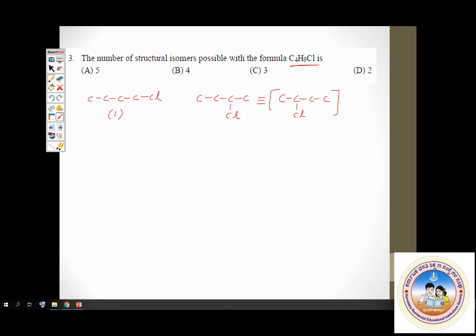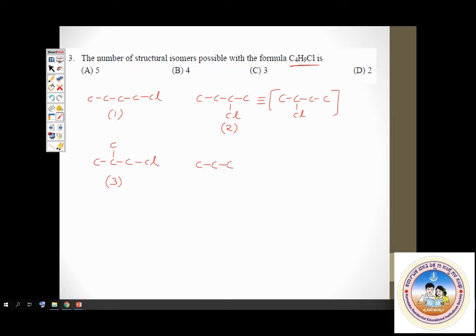Now I need to branch the chain. This is for the open, straight chain. Straight chain possibilities are done. Now let me branch it. How do I branch it? I write 3 carbon atoms in a straight chain and I'll put 1 carbon in the middle. This is 3-1 branching. Now let me attach chlorine atoms. I'll attach a chlorine atom here. So this is structure 3 because it's different from 2 or 1. It's a different structure. Now I can attach a chlorine atom. Let's see what happens if I attach it here.